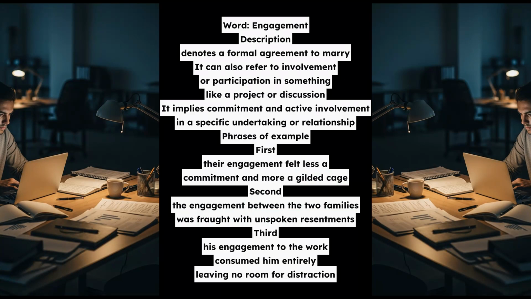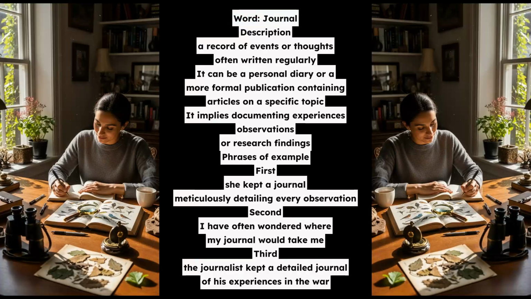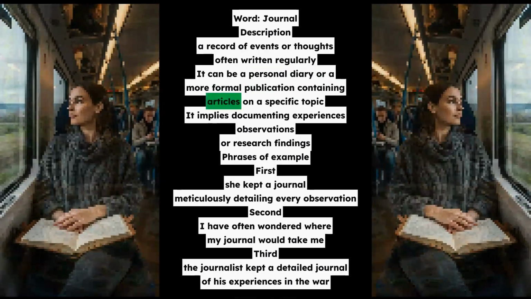Word: journal. Description: a record of events or thoughts, often written regularly. It can be a personal diary or a more formal publication containing articles on a specific topic. It implies documenting experiences, observations, or research findings.